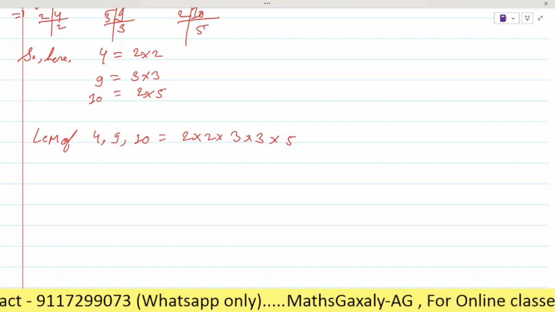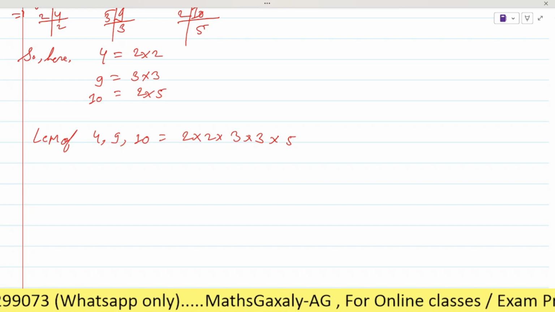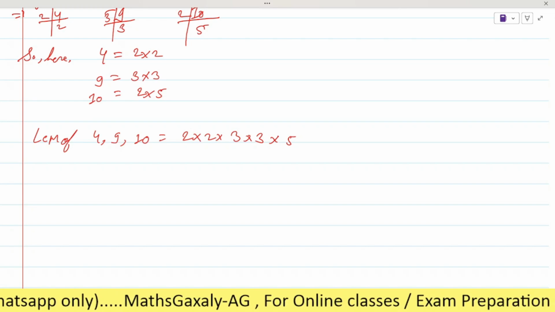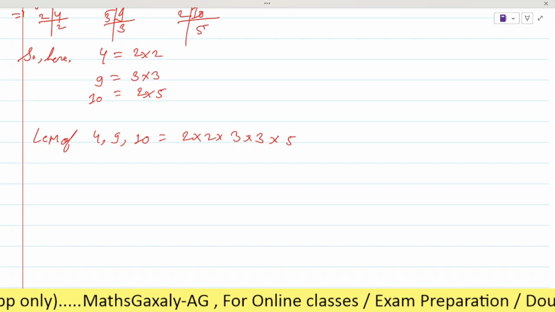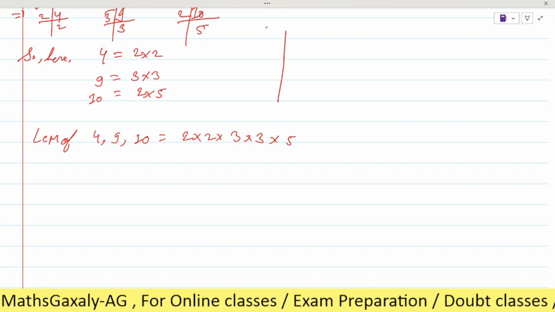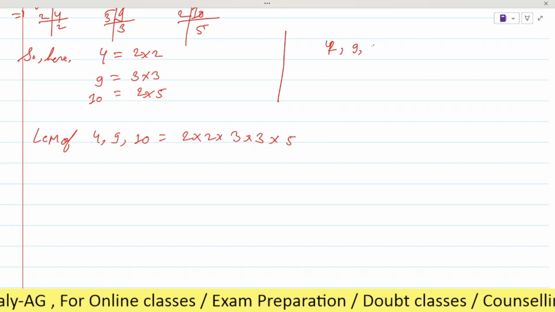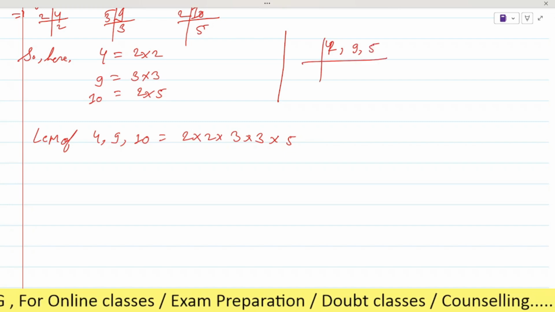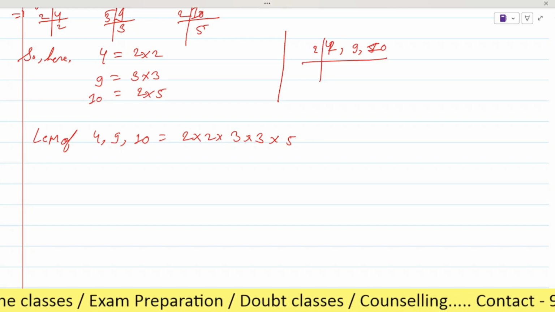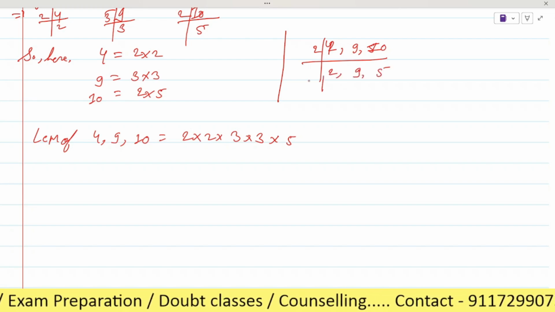Now, for this, you have to go to the concept of LCM. As you said, you all know how to find the LCM, and you are comfortable with this method, that's why I take this method. If you go with the ladder method, you can easily do it. The ladder method is the easy method, because here we go with the common factor. So 2, 2 goes into 4, 9 as it is, 2, 5 goes into 10, okay?